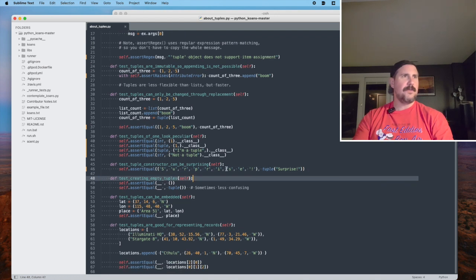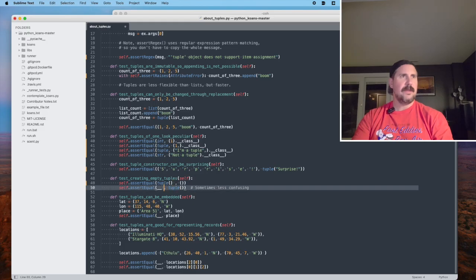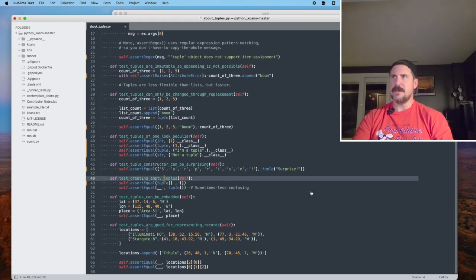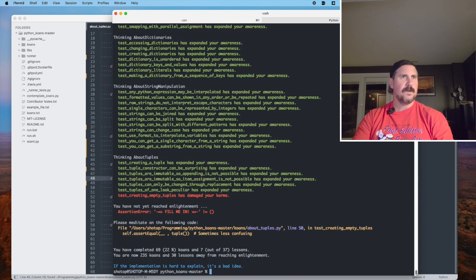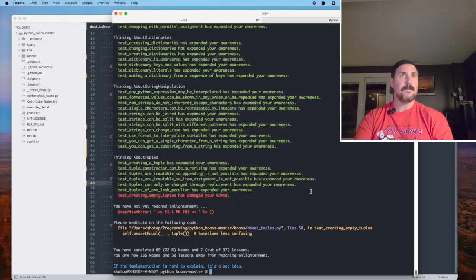All right, so what's up next? Test creating empty tuples. Okay, so how do we create an empty tuple? Well, maybe we can, I don't even know. Can we just say tuple and give it nothing? And then, yeah, I don't know. Let's see. Does 49 pass? Okay, so 49 passed, so that is true. If you call tuple with nothing, you get an empty tuple back. Let's confirm.